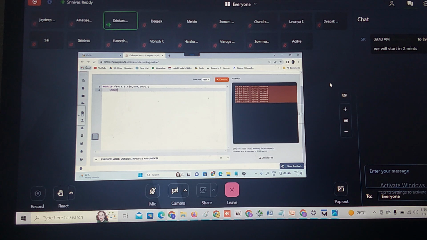Then you tell me what the input ports are. Input, what is the vector of A and B? How many bits are you doing? 4-bit, right? This should be 3 down to 0 of A comma B. A comma B. Again input. How many bits do you need for C in? 1 bit. This is C in. Correct? Then what are the outputs?